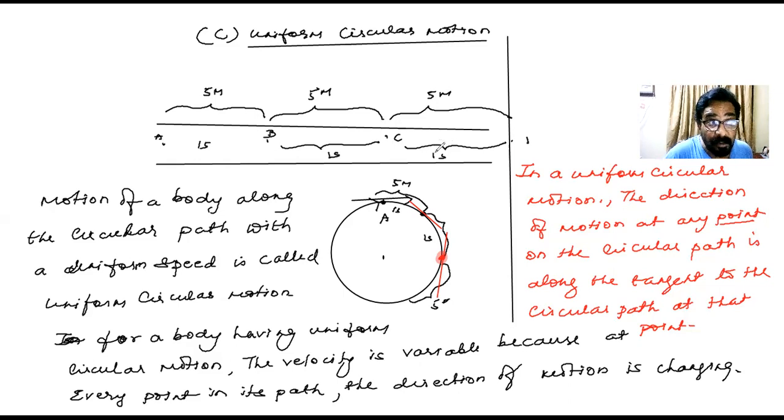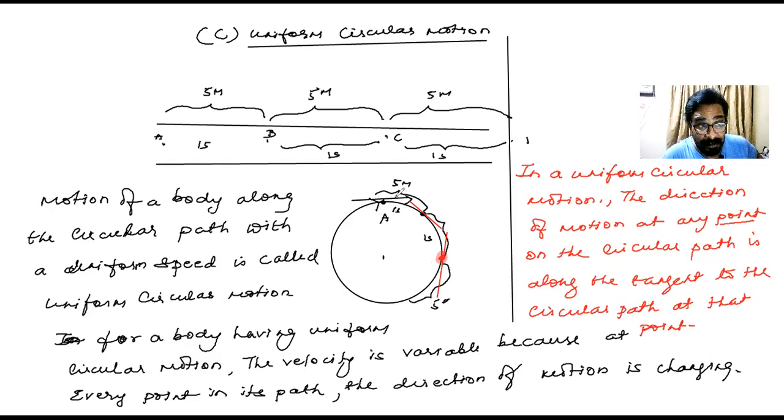Now, along the circular path, the direction of the velocity is changing at every point. That means it has a variable velocity, and even the direction of the acceleration is changing.